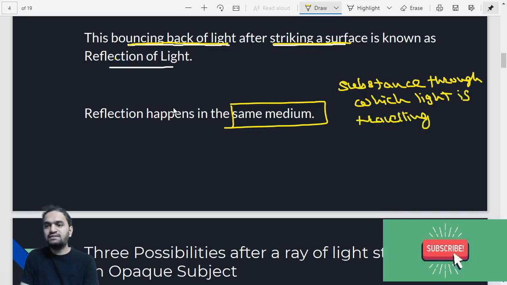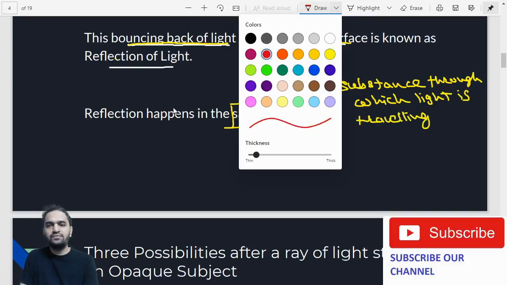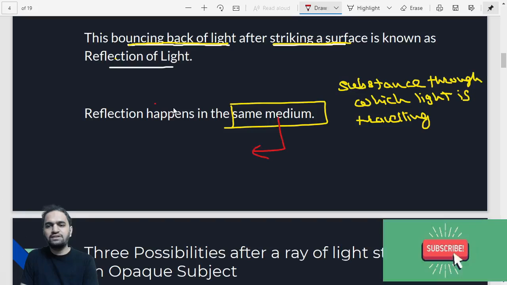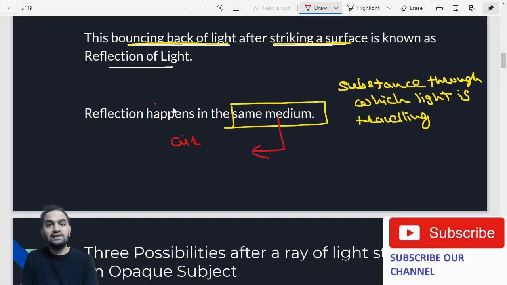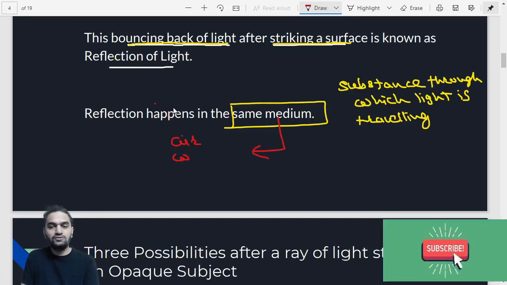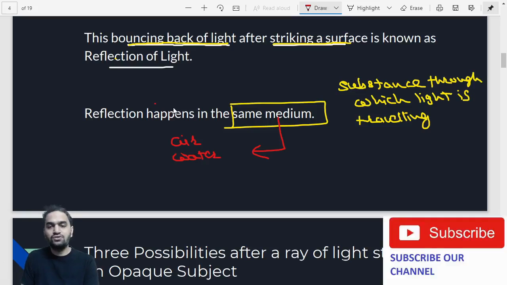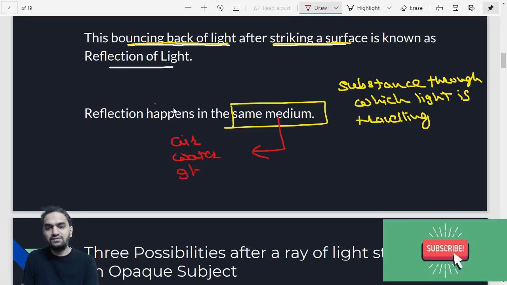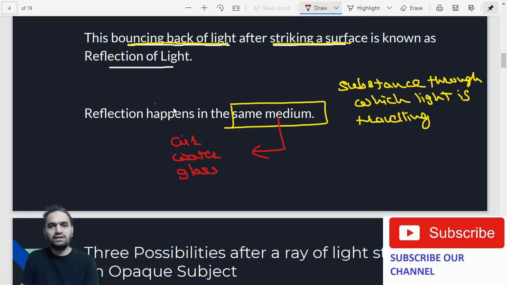Now what can be the examples of medium? Medium can be anything. Suppose air can be a medium through which light can travel. Light can also travel through water, so water can be one of the mediums. Light can travel even through glass, so you can say even glass is one of the mediums. So there are different mediums like air, water and glass.